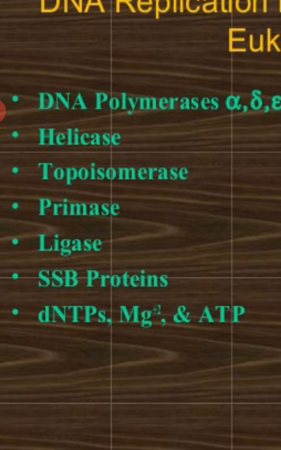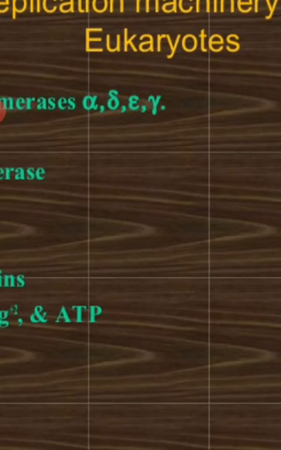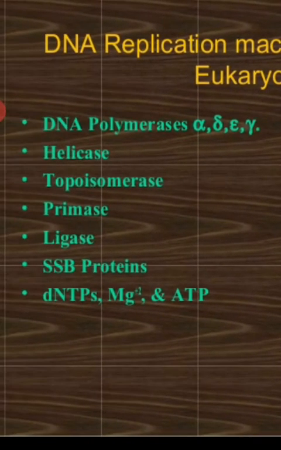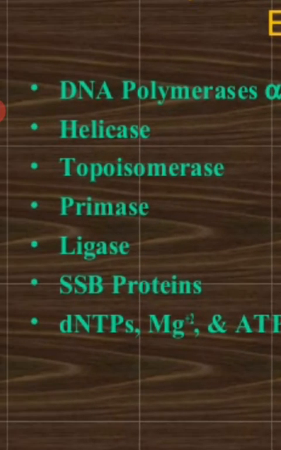Another machinery involved in eukaryotic DNA replication is SSB protein, which binds to single-stranded DNA and gives it stability. Single-strand binding proteins are protein molecules that bind to the DNA wherever it is in the single-stranded form.